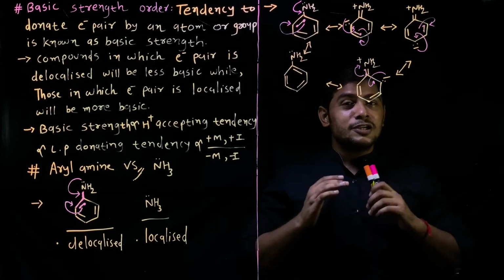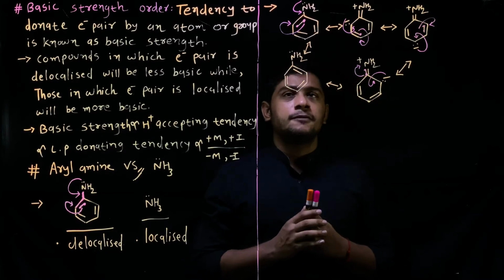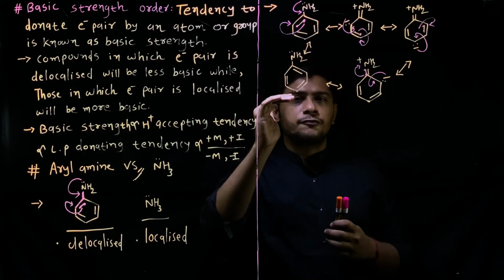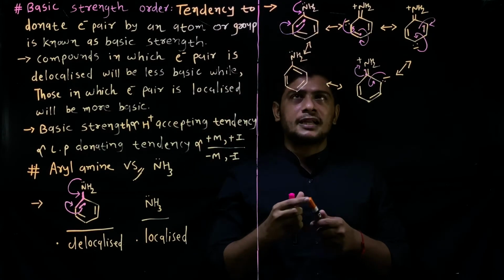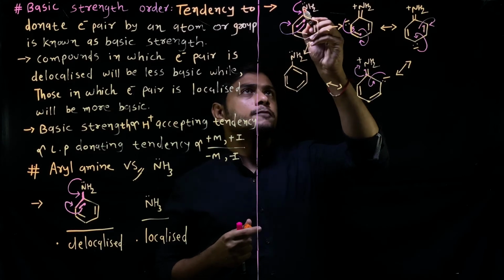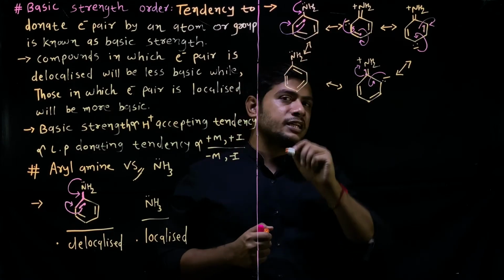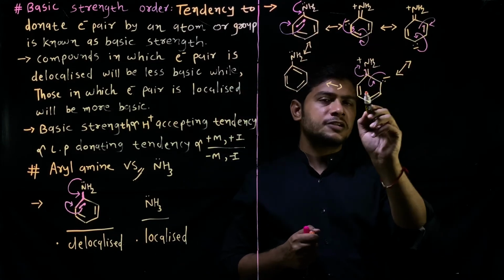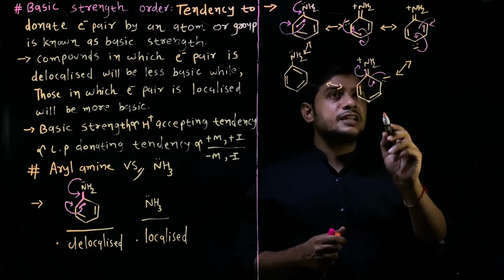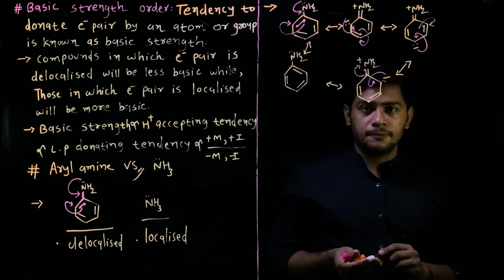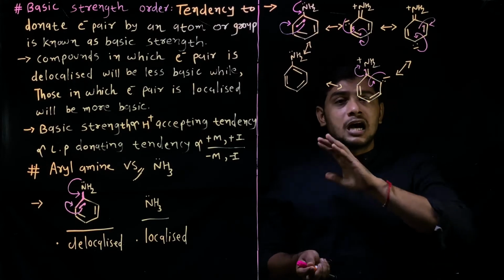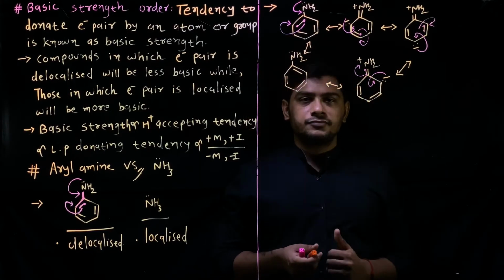Now, due to resonance, you can see that in the first and the fifth, last structure, there is an electron pair on nitrogen, but not in the case of these 3 structures. So if there is a positive charge present in a resonating structure of aniline, then aniline can't be protonated further.